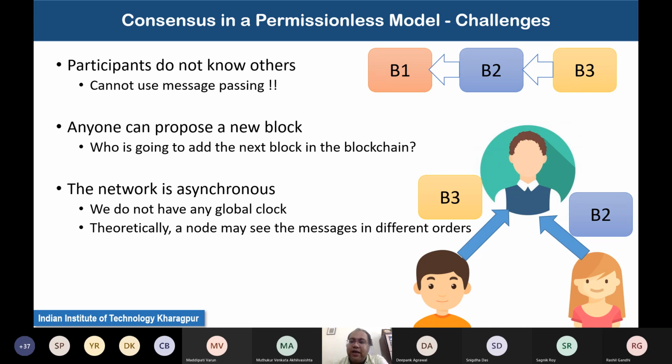Such concerns, such problems, are always there. And when such problems are there, your consensus protocol should also guarantee that you are going to maintain the ordering of the blocks. So the question comes: in an asynchronous network, if you are going to receive the messages out of order, then how are you going to ensure a correct operation of the protocol? That is one of the interesting open challenges that we have whenever we design the consensus architecture in a permissionless model.